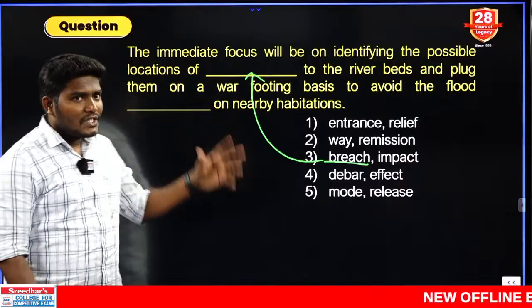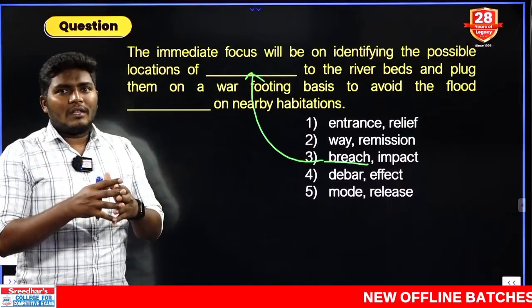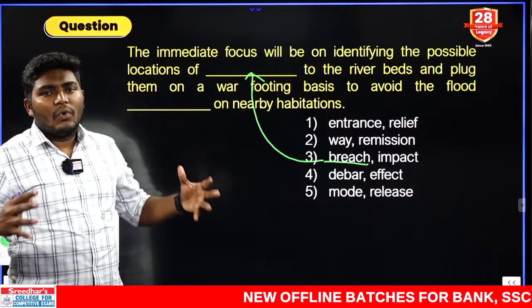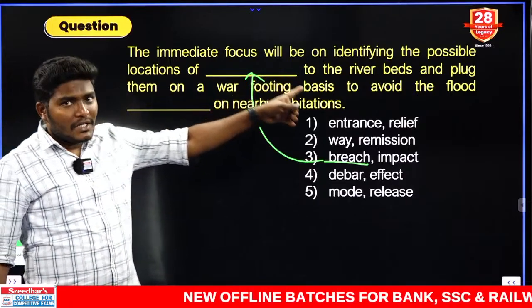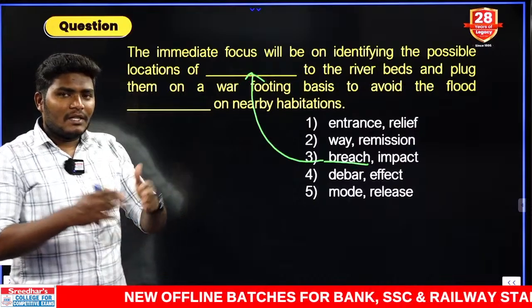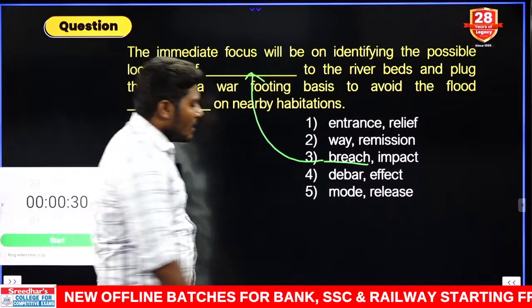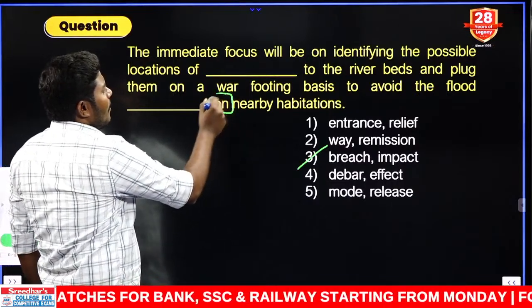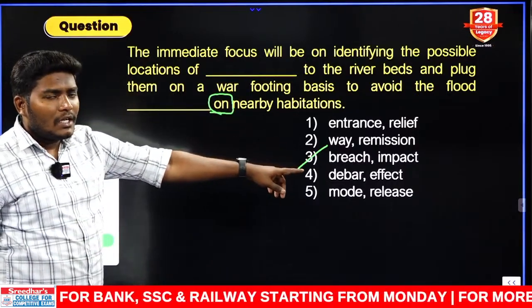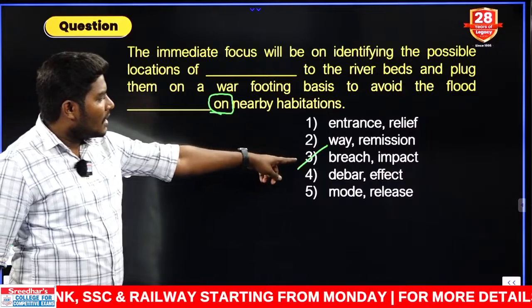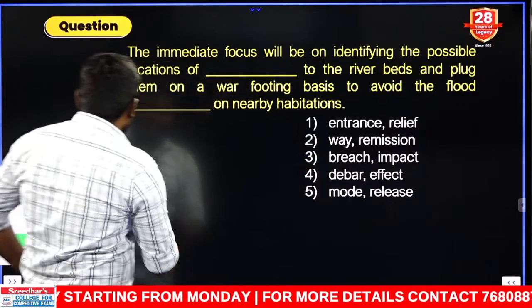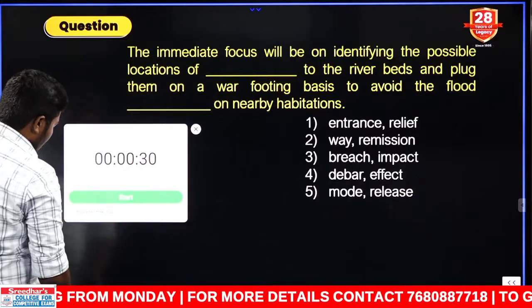And here breach is nothing but the cut down or the division of the river edges when there is a lot of force of water. So that is also breach to the river. Breach to the river is nothing but the division of the river edge. So the answer should be used with the third one. If we add the combination of on, we can immediately use the impact on, and we can conclude the answer with the first one. So either with the first blank answer or the second blank answer, your answer should be correct.